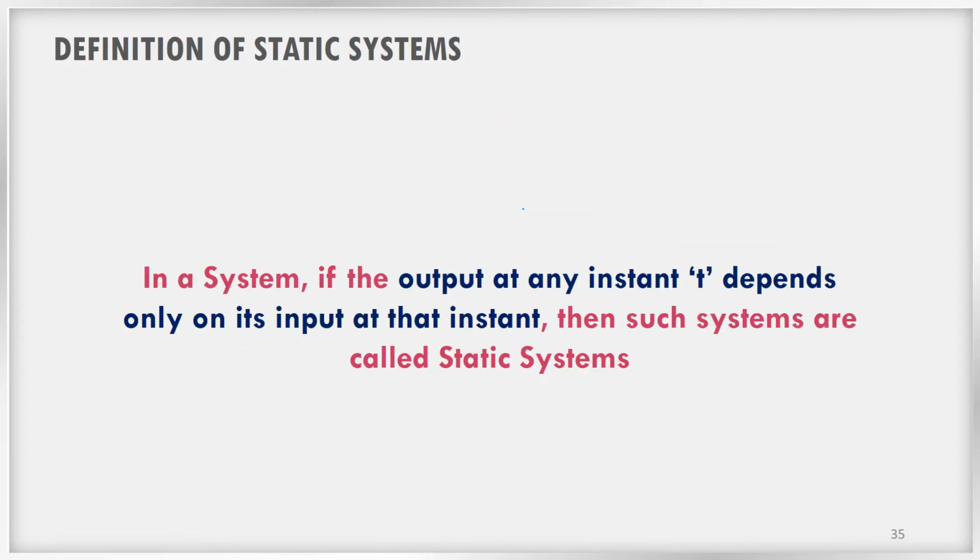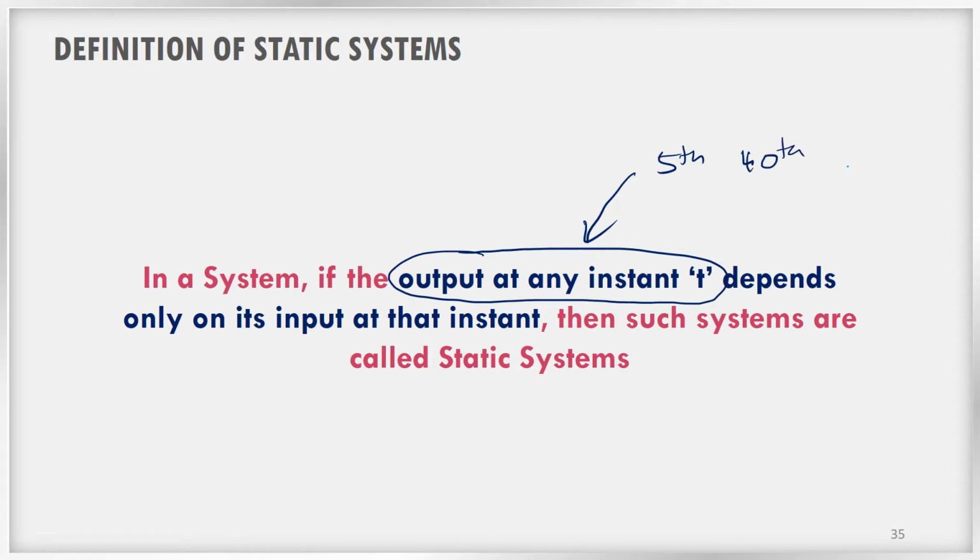Now we can define it formally. What is meant by a static system? Look at the definition. In a system, if the output at any instant t, and this word is very important, instant, it can be the 5th second or the 10th second or the 15th microsecond or the 40th nanosecond, it can be any time instance, depends only on the input at that moment, then we can say that this particular system lives in the present. It does not care what happened in the past.